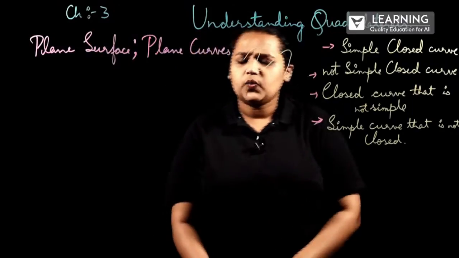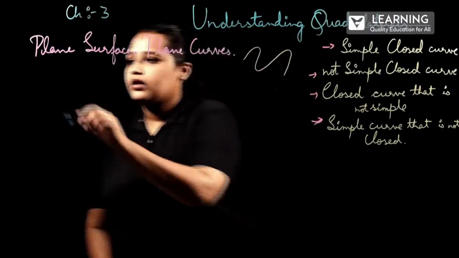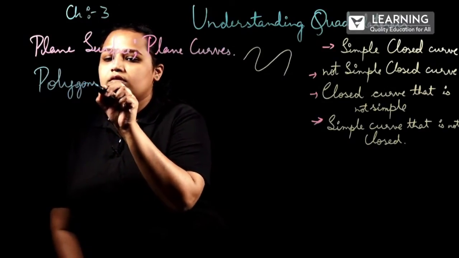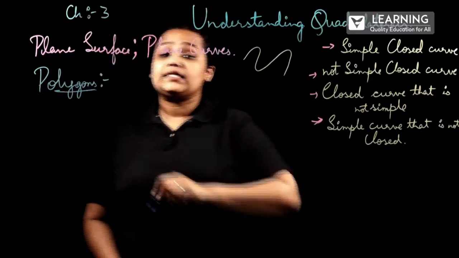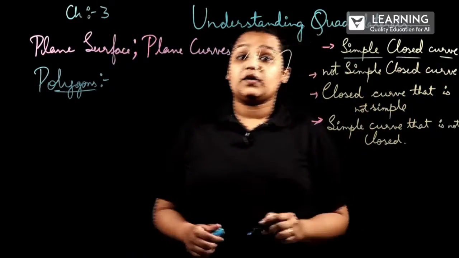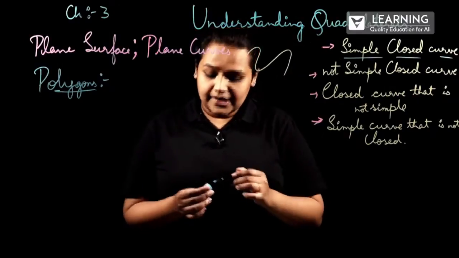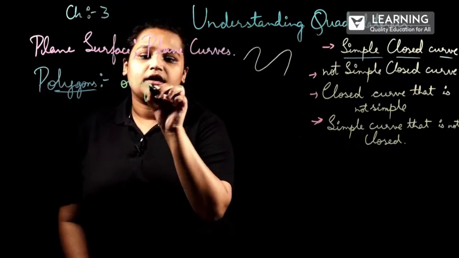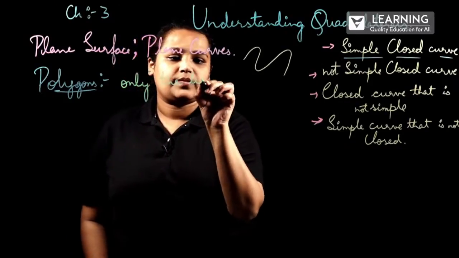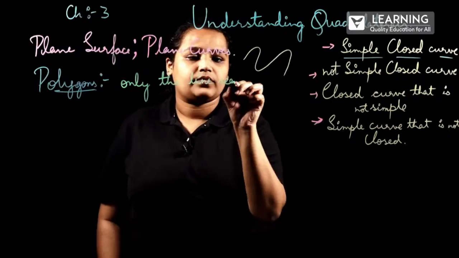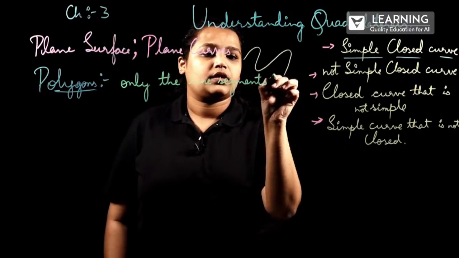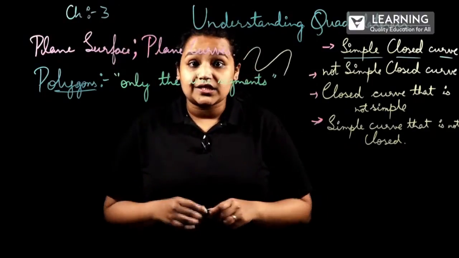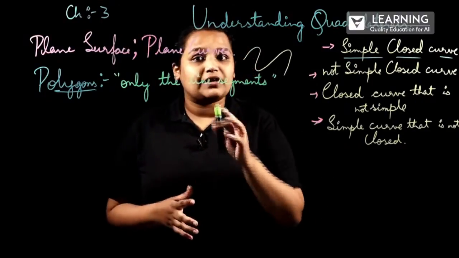So now, what are polygons? Polygons are a simple closed curve which is made up of only the line segments. We have to mention that only the line segments. In polygons, we have classification based on the number of sides.